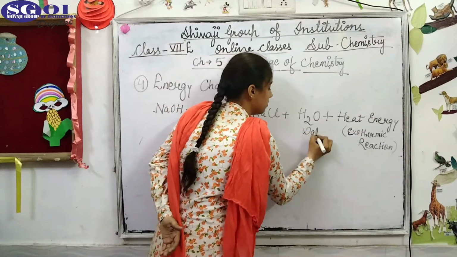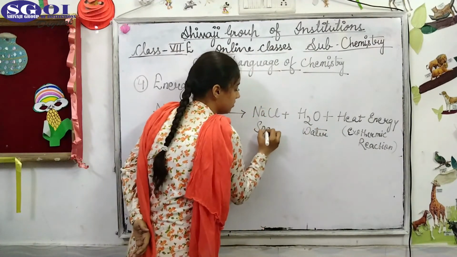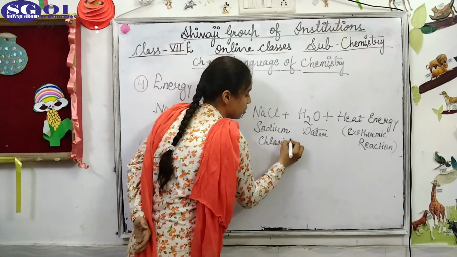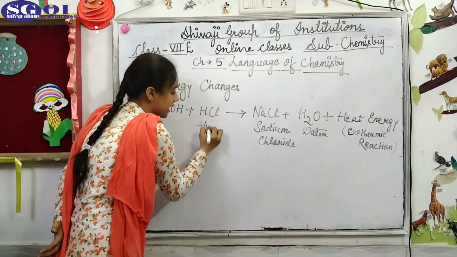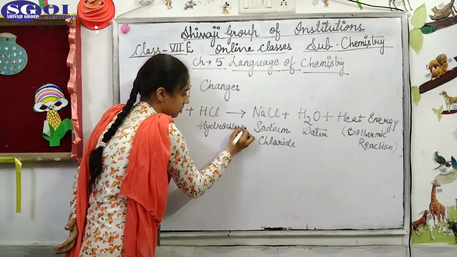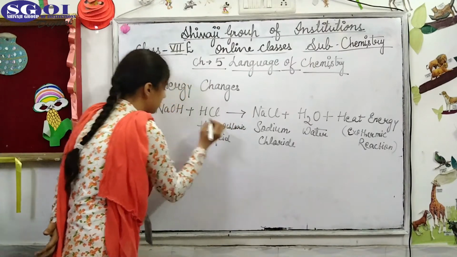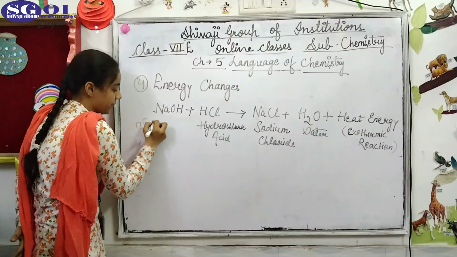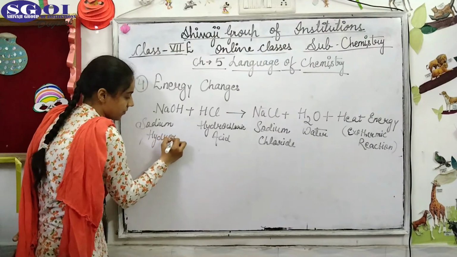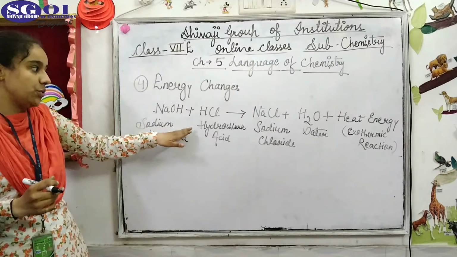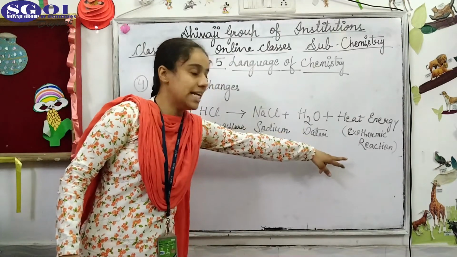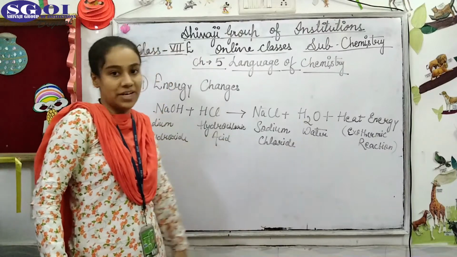This is water. This one is sodium chloride. That is common salt. This one is hydrochloric acid. This is sodium hydroxide. So once again, when sodium hydroxide is made to react with hydrochloric acid, it forms sodium chloride, water, and energy is evolved, that is exothermic reaction, heat energy is evolved.